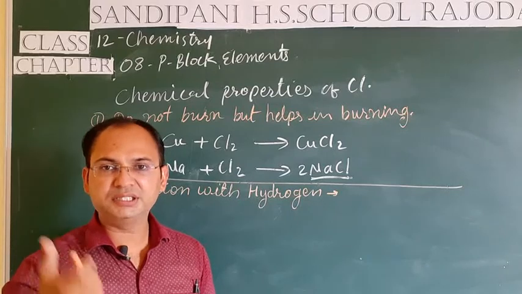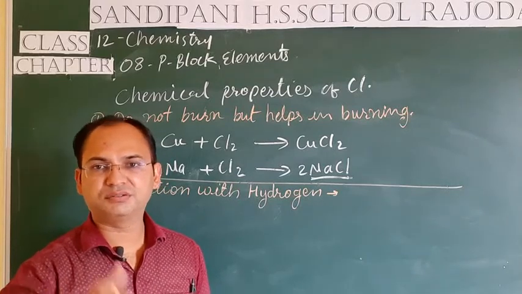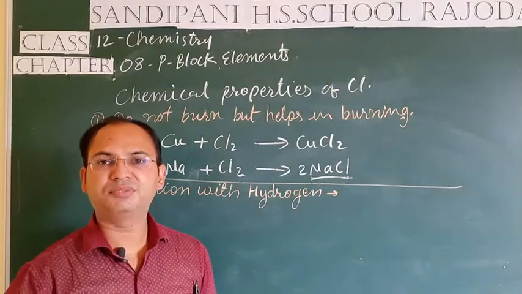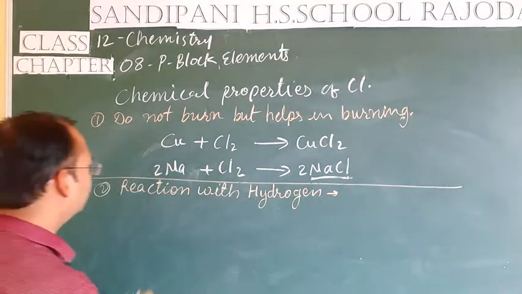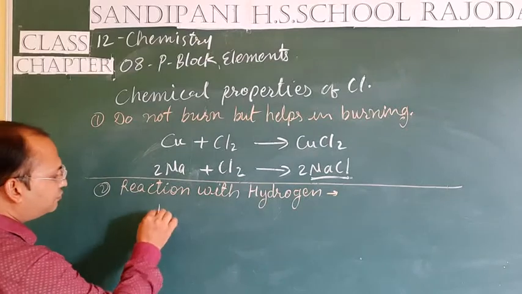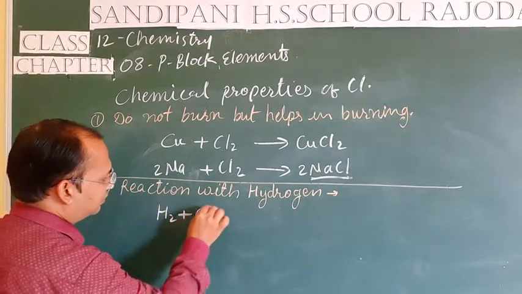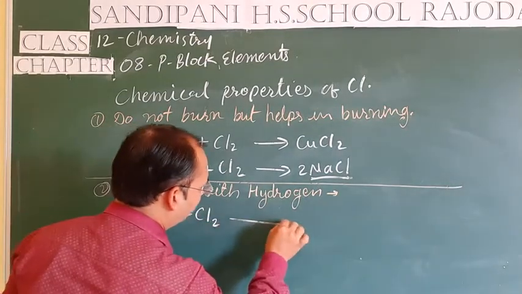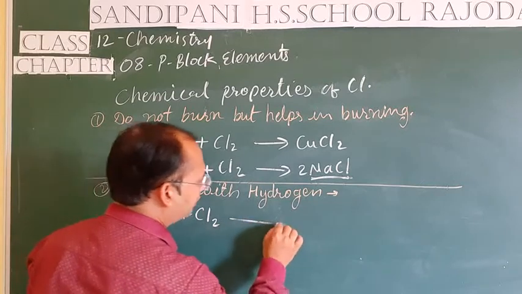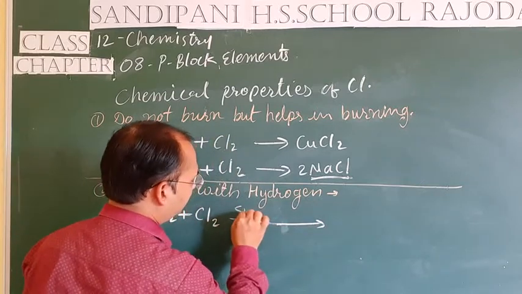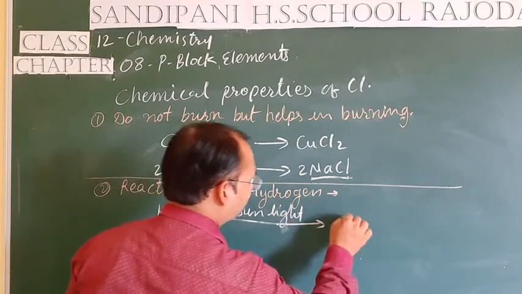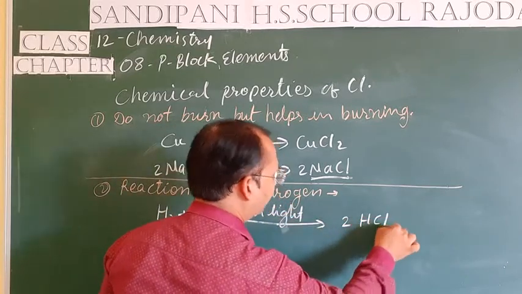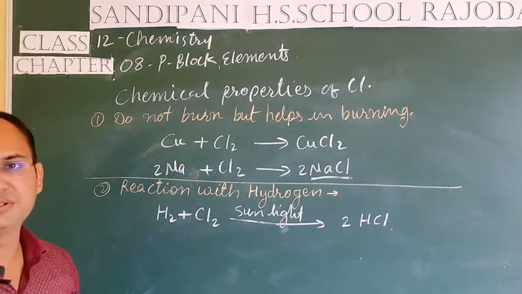It reacts very easily with hydrogen in the presence of sunlight and forms hydrochloric acid molecules. Let's see how the reaction takes place. When chlorine reacts with hydrogen, this reaction takes place in the presence of sunlight, then two molecules of HCl are produced.